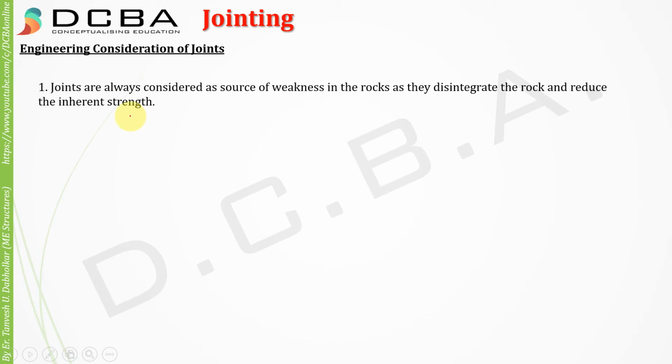Now, engineering consideration of joints. Joints are always considered a source of weakness in the rock, as they disintegrate the rock and reduce its inherent strength. So when jointing takes place inside the body of the rock, it cracks the rock and reduces its strength to take any load over it, right?